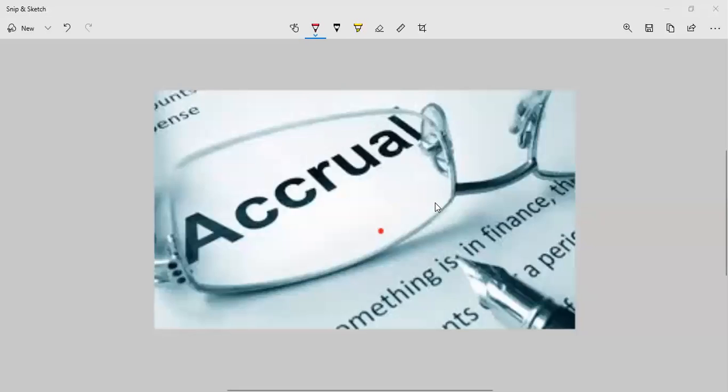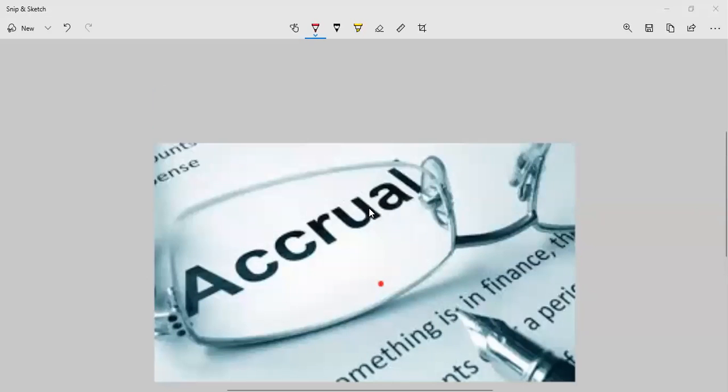Good day, everyone. For this session, this is now going to be the very first example of a group of adjustments. Actually, we have various groups of adjustments, and I did not follow the order of the discussion. So I picked accruals first, and that's why you have it first in our discussions.